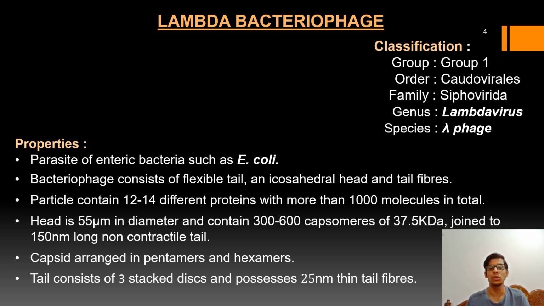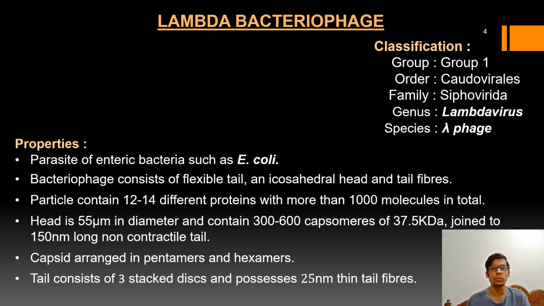The virus particle consists of an icosahedral head, which is made up of a capsid or protein coat. These capsids are in turn made up of capsomeres, and there are about 300 to 600 capsomeres present in the head of the bacteriophage, and each capsomere is 37.5 kilodaltons in weight. This head is joined to a long non-contractile tail which is 150 nanometers in length.